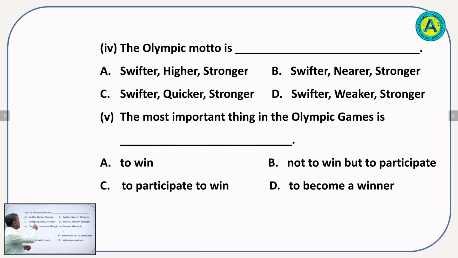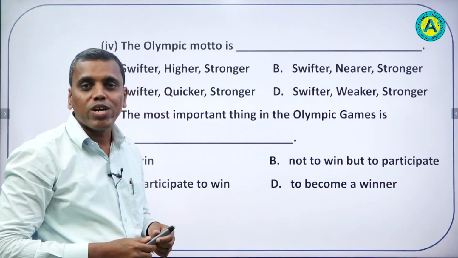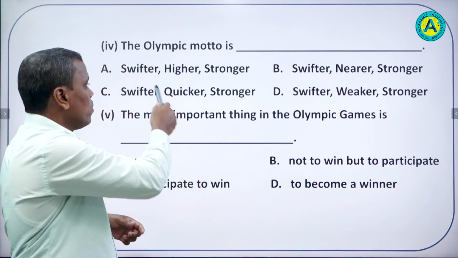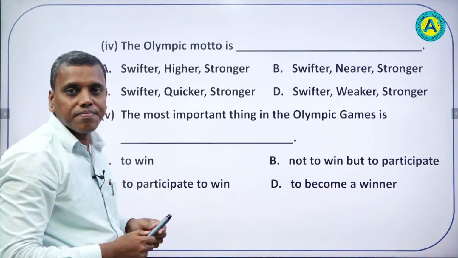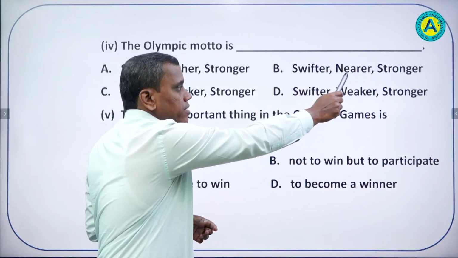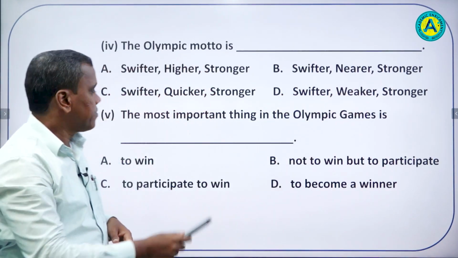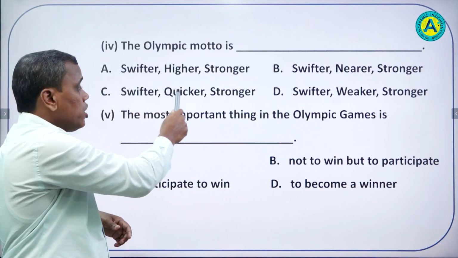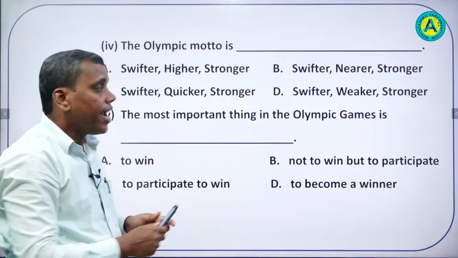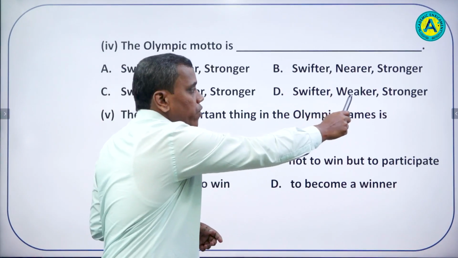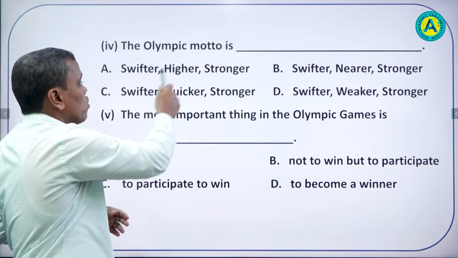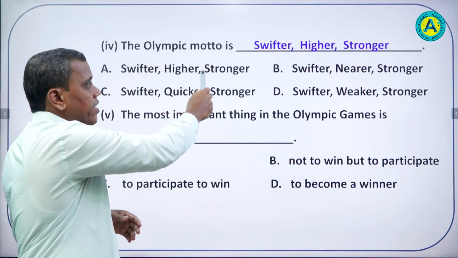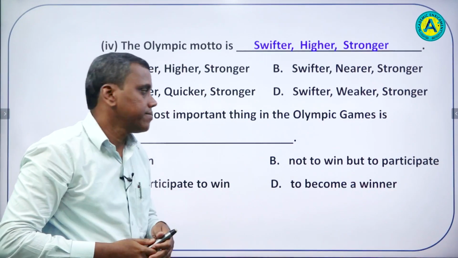So students, next question. The Olympic motto is dash. What is the Olympic motto? Now let us look at the options. Option A, swifter, higher, stronger. Option B, swifter, nearer, stronger. Option C, swifter, quicker, stronger. And option D is swifter, weaker, stronger. So students, we all know the Olympic motto is swifter, higher and stronger, right?